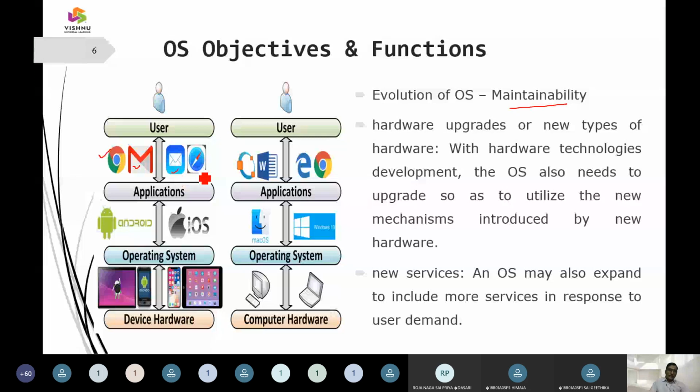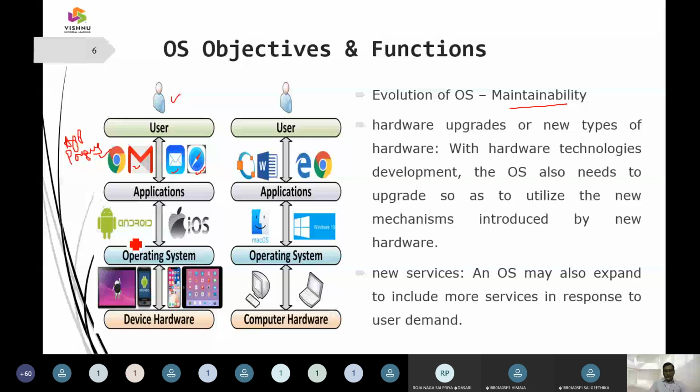Then this is the user, and the user is going to put his application programs at the application layer here. It can be an Android operating system or an iOS operating system, and they are going to be handled with the devices.